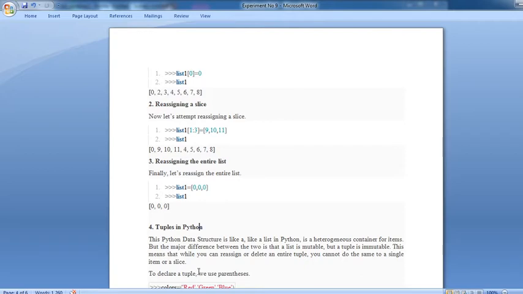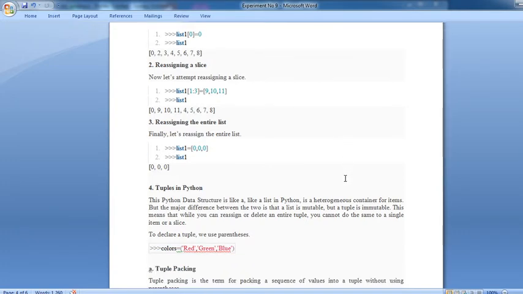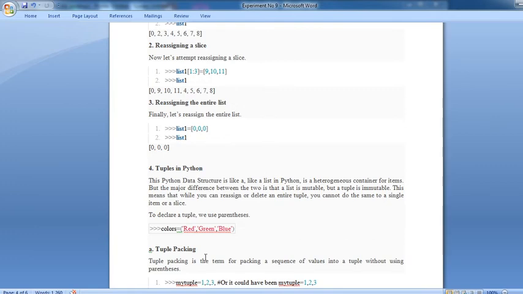Now the second part of this data structure: tuples. A tuple in Python, like a list, is a heterogeneous container for atoms, but the major difference between the two is that a list is mutable but a tuple is immutable. This means that while you can reassign or delete an entire tuple, you cannot do the same to a single atom or a slice. Now, to declare a tuple, we use parentheses: the name of the tuple, here colors, equals red, green and blue. Okay, this is the tuple you defined. Then tuple packing: how to pack.